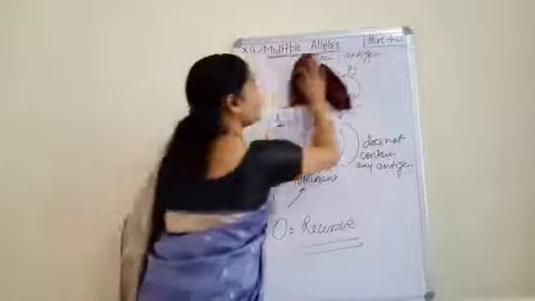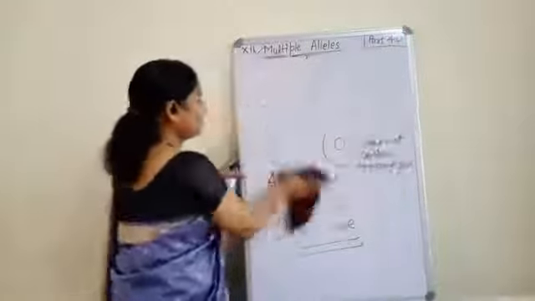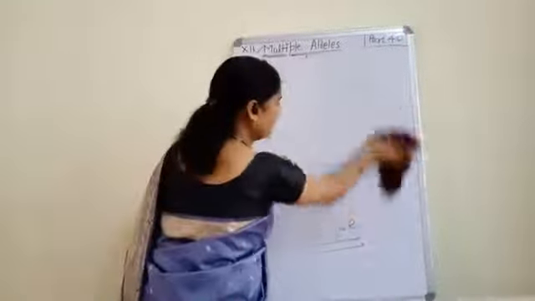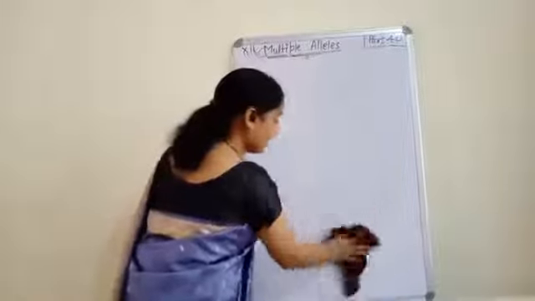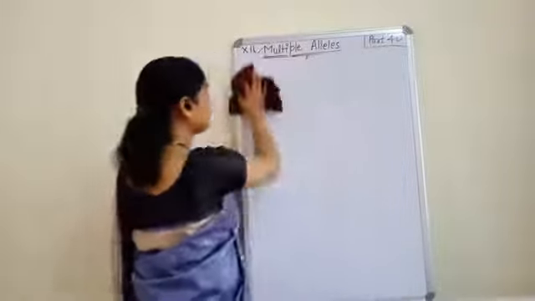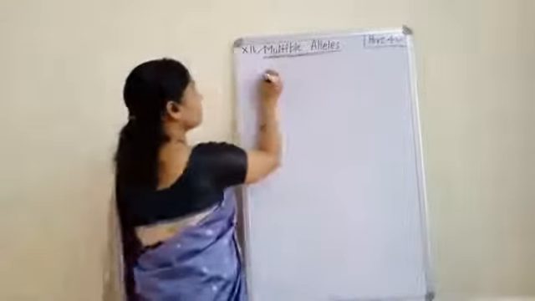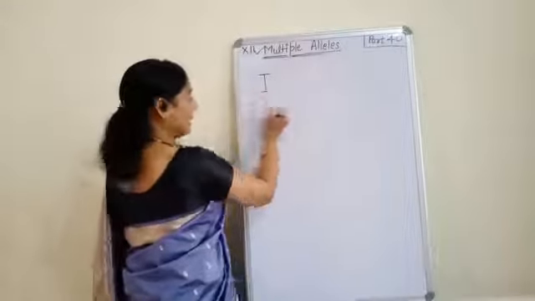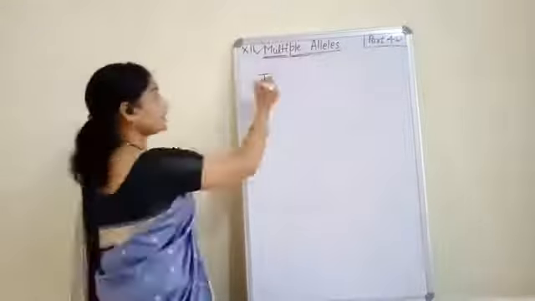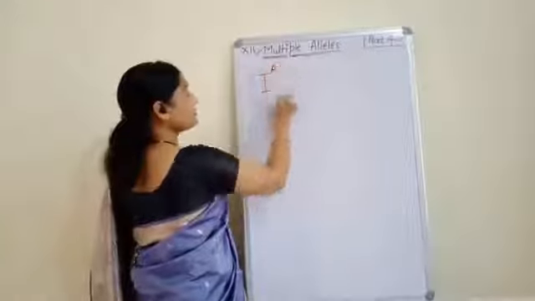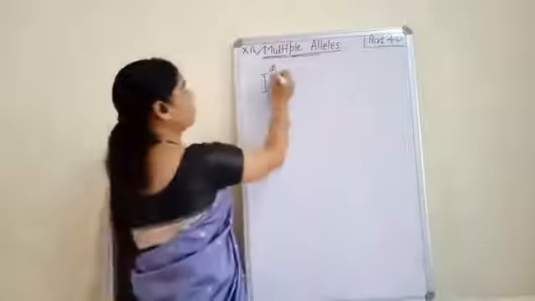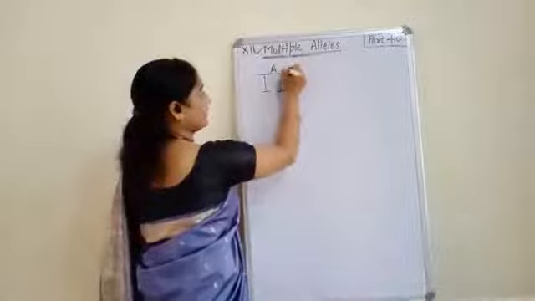We represent the blood group by a letter I, and we write the antigens as a superscript. For example, if I write capital I and A here, then it means the blood group of a person is A.